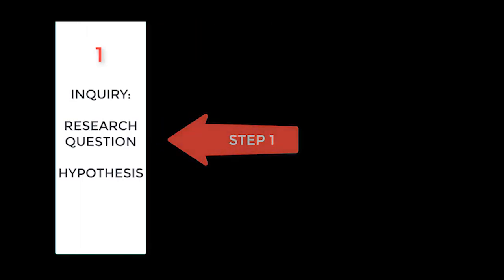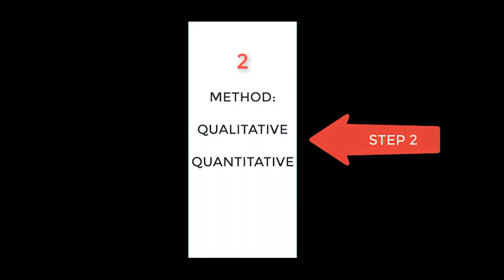Step 1, identify your research question or hypothesis. Are you asking a question about a variable or are you making a prediction about a variable? This decision will depend on what you already know. Step 2, determine your method. It is important to make a distinction between qualitative and quantitative data collection. Very simply, when you conduct research and capture data in words, that is what we call qualitative data. These are known as categories or attributes. And when you conduct and capture data in numbers, this is what we call quantitative data. These are known as values. You may also think of them as numbers.